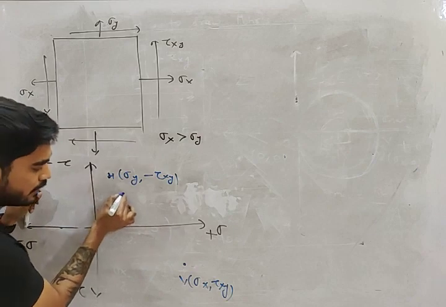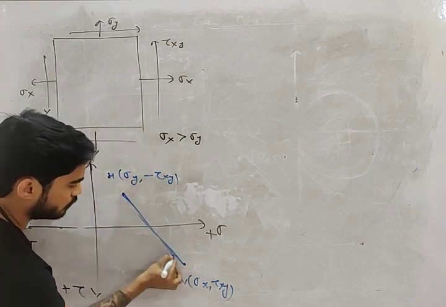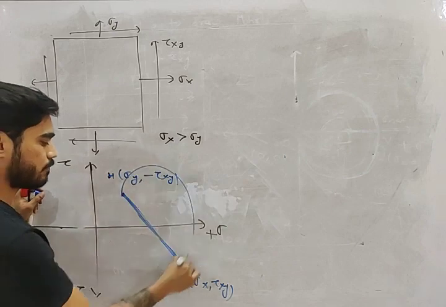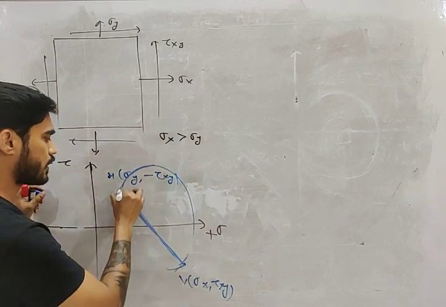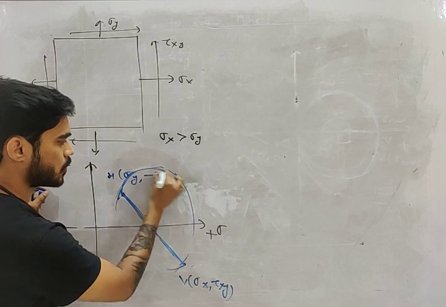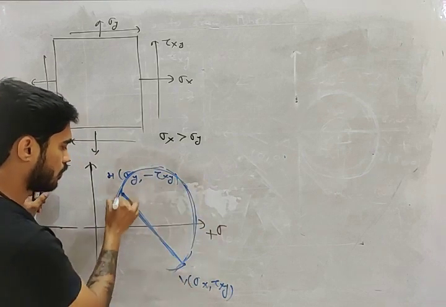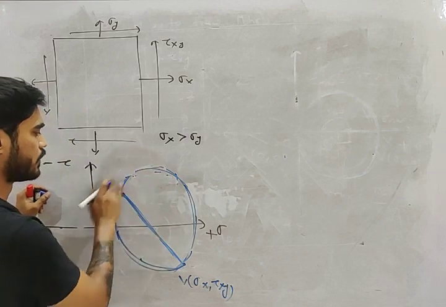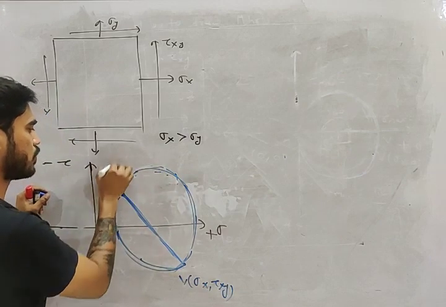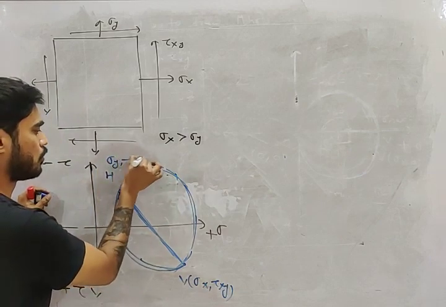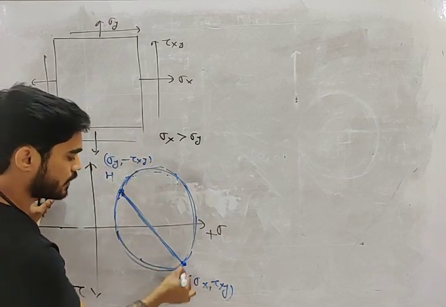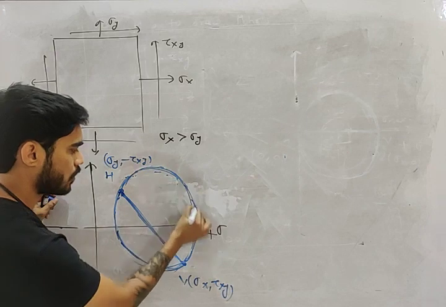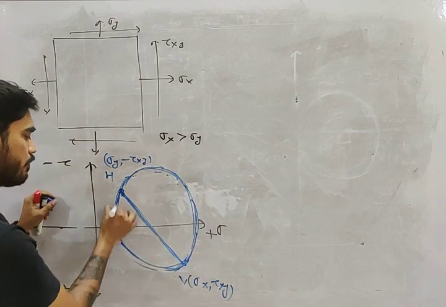Join these and you will get your Mohr circle. This is the horizontal plane, sigma y and minus tau xy, and this is the vertical plane. Do you understand it? Very good, my friend.